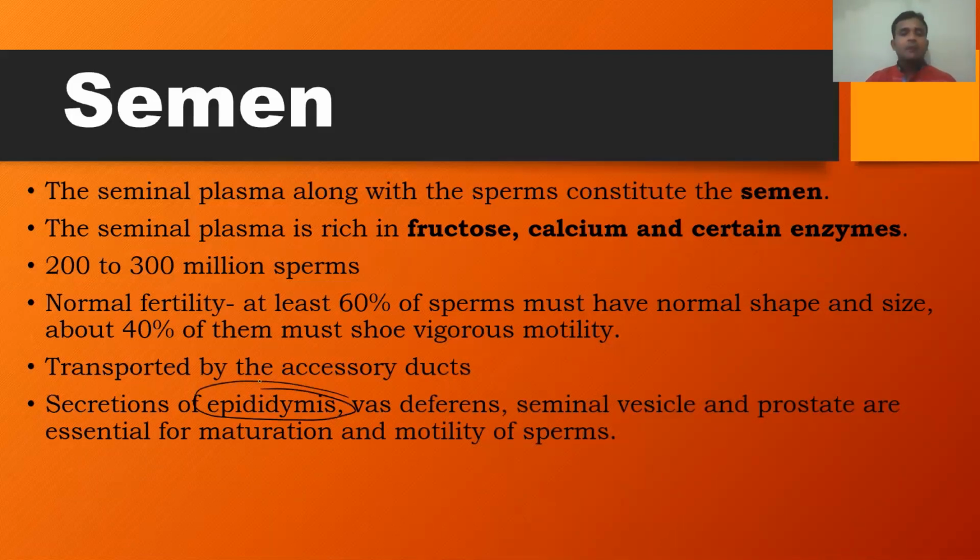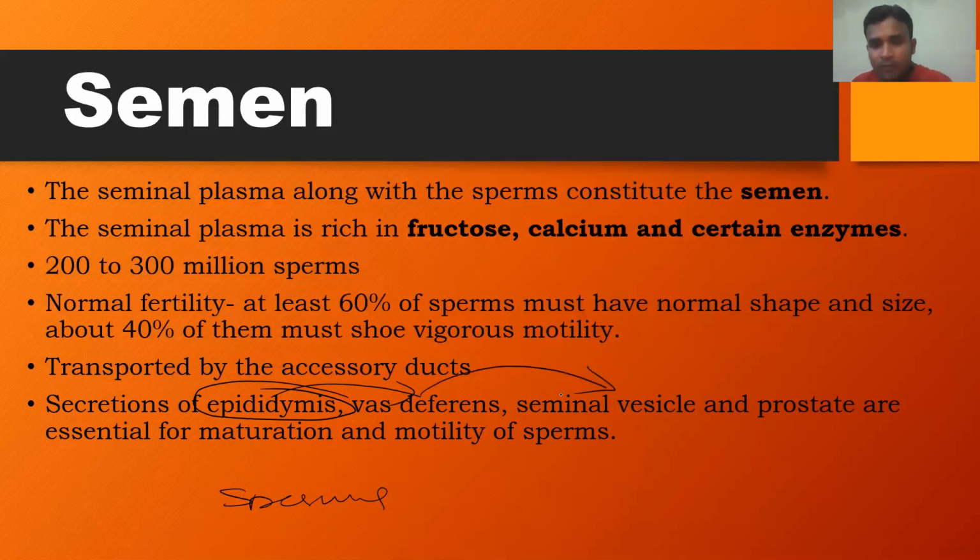In the epididymis, temporary storage and maturation of sperms take place. From the epididymis, through the vas deferens, the sperms come into the abdominal cavity, pelvic region, and then from the vas deferens they are transported through the ejaculatory duct.